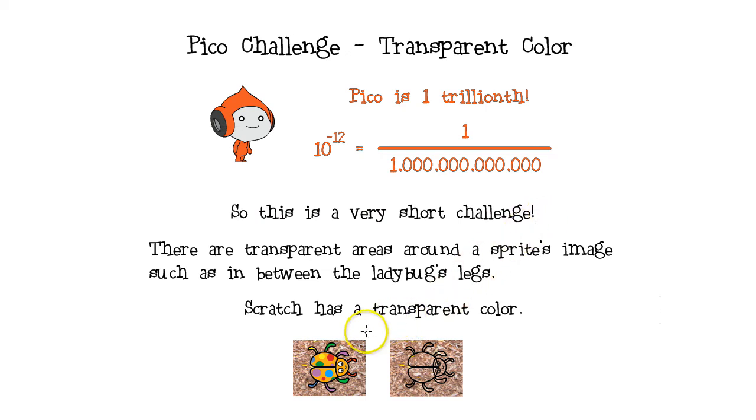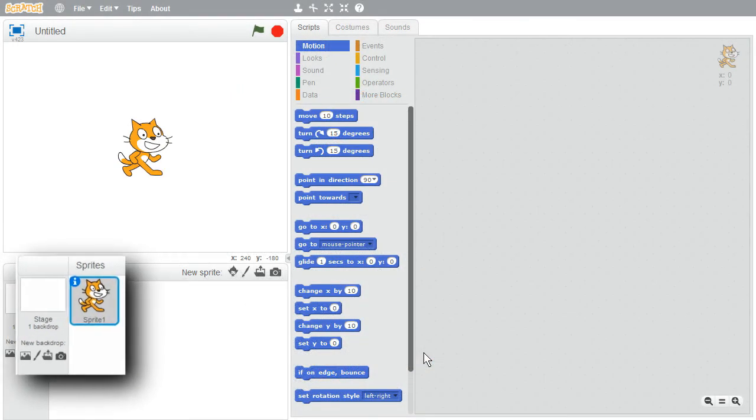There are transparent areas around a sprite's image, such as in between the ladybug's legs. Scratch has a transparent color to make areas invisible. It erases color, like the area between the ladybug's legs. I'll show this in Scratch now.